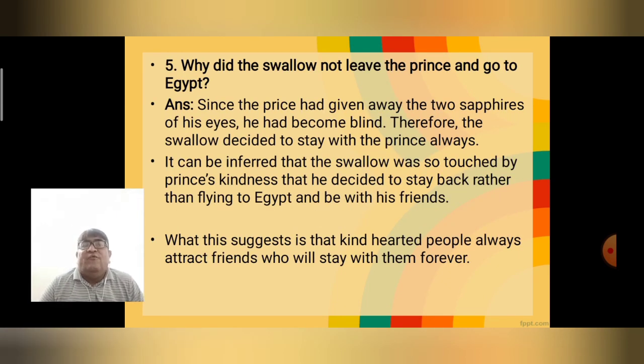Question number 5. Why did the swallow not leave the prince and go to Egypt? Since the prince had given away the 2 precious sapphires of his eyes, he had become blind, and therefore the swallow decided to stay with the prince always. It can be inferred that the swallow was so touched by the prince's kindness that he decided to stay back rather than flying to Egypt to be with his friends. And what this suggests is that kind-hearted people always attract friends who will stay with them forever.